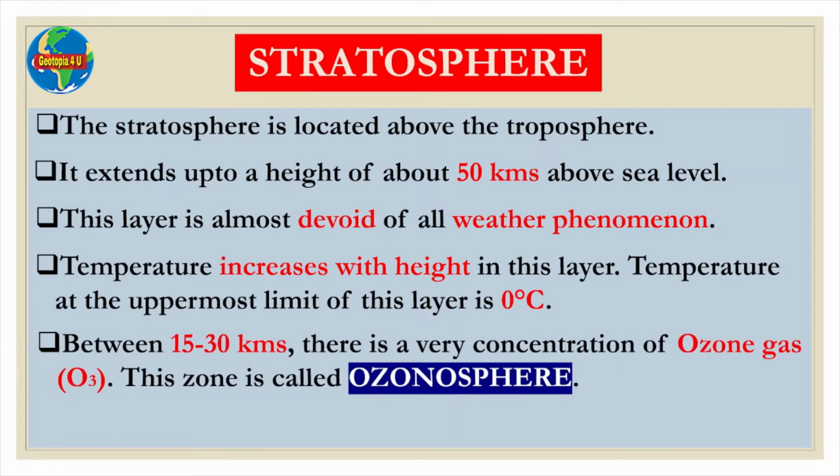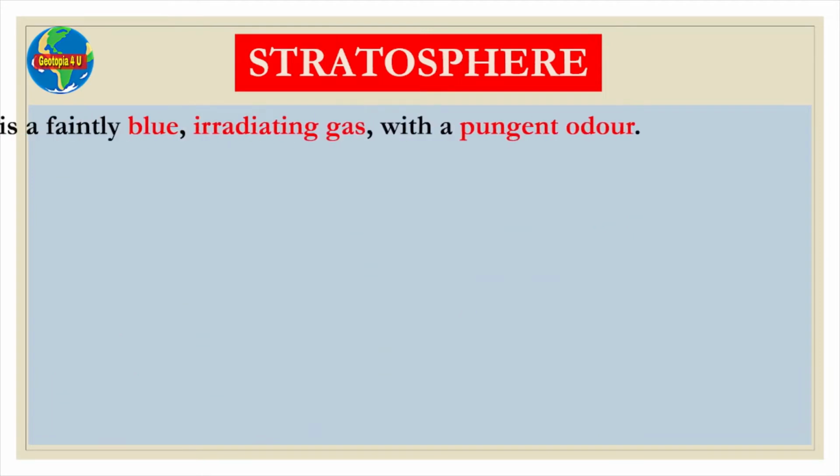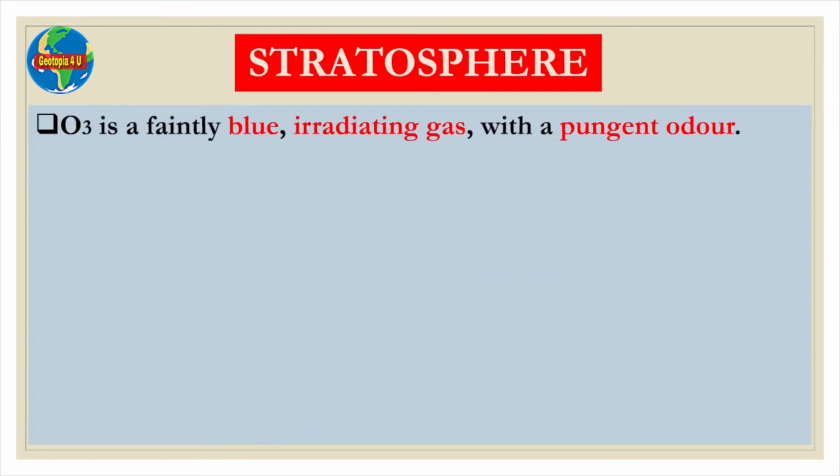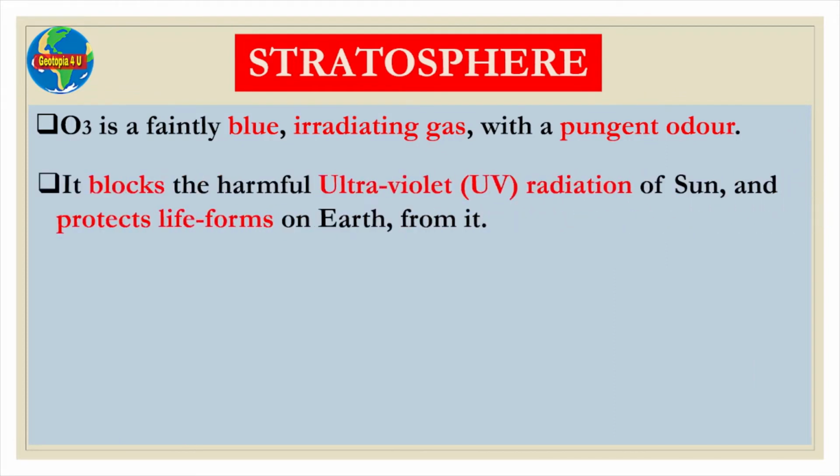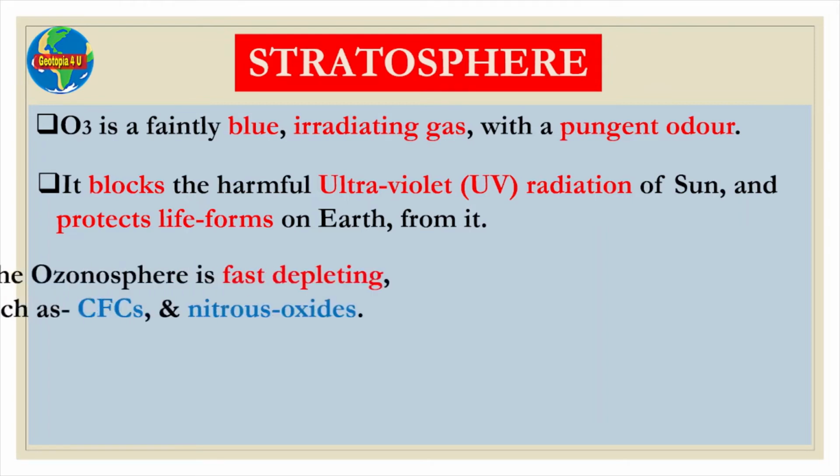Between 15 and 30 kilometers, there is a very high concentration of ozone gas. This zone is called the ozonosphere. Ozone is an isotope of oxygen. Ozone is a faintly blue irradiating gas with a pungent odor. It blocks the harmful ultraviolet radiation of the sun and protects life forms on Earth from it.